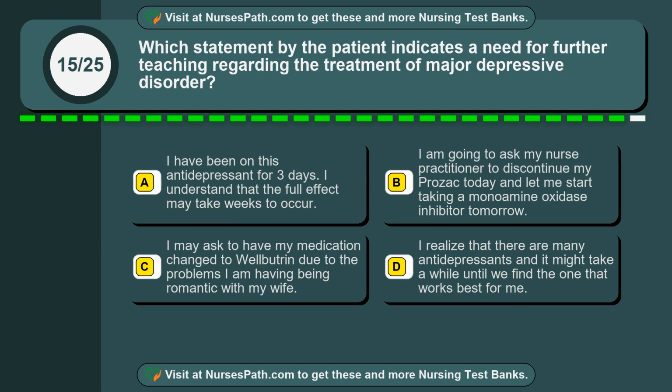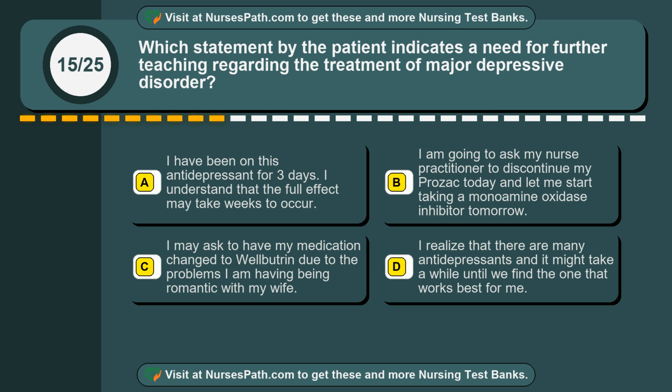Question 15. Which statement by the patient indicates a need for further teaching regarding the treatment of major depressive disorder? Option A. I have been on this antidepressant for 3 days. I understand that the full effect may take weeks to occur. Option B. I am going to ask my nurse practitioner to discontinue my Prozac today and let me start taking a monoamine oxidase inhibitor tomorrow.